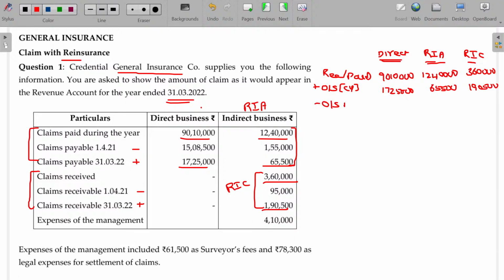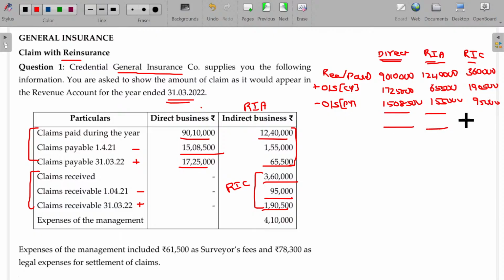Minus outstanding of the previous year: 15 lakhs 8,500 subtracted, 1 lakh 55,000 subtracted, and 95,000 subtracted.